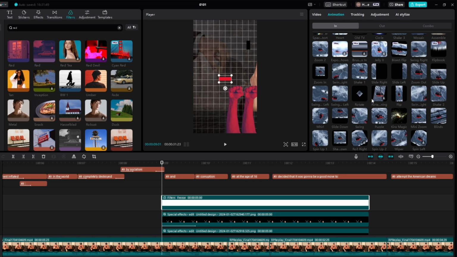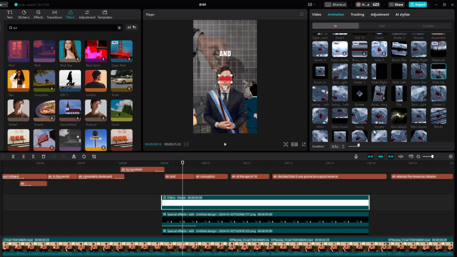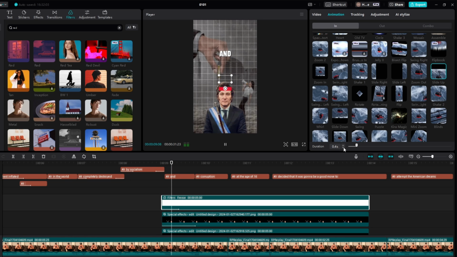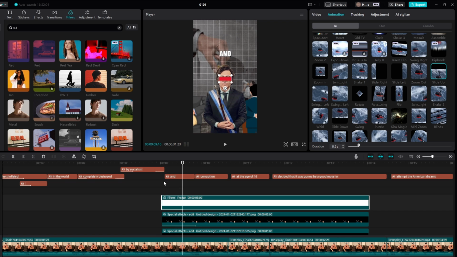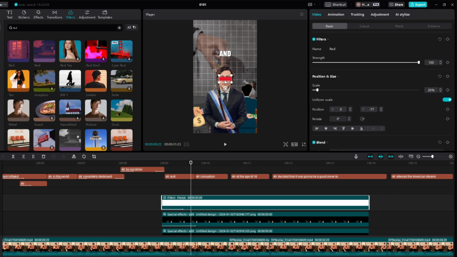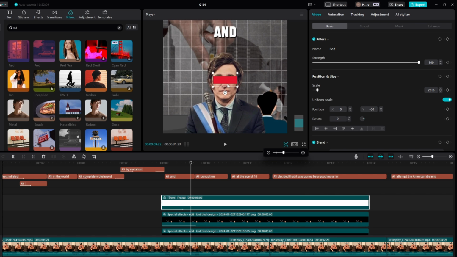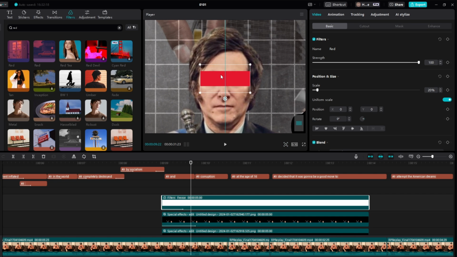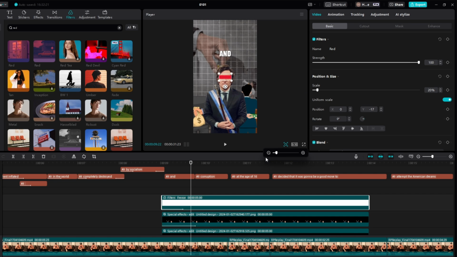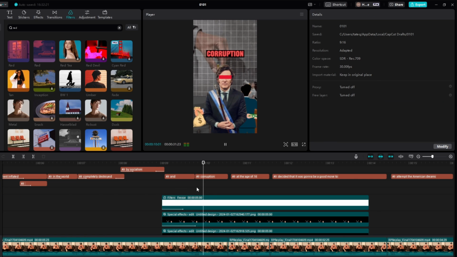We actually need to add an animation on this, so it is slide up. And then we'll put this on 0.6, 0.5. And then what we're going to do with this is just bring it up slightly. So we're going to zoom in a little bit just so we can get this perfect. Zoom in a little bit more. Yep, just like so.